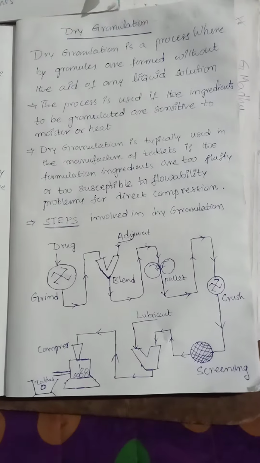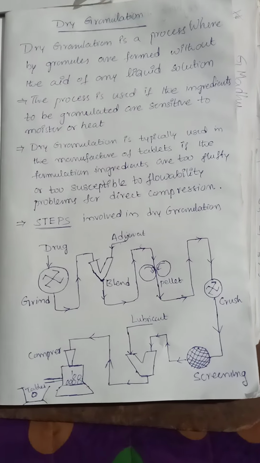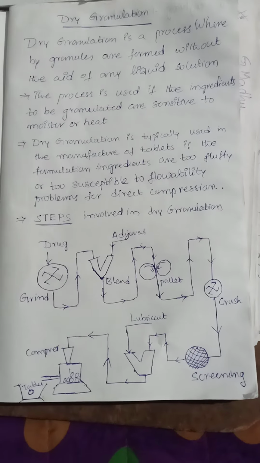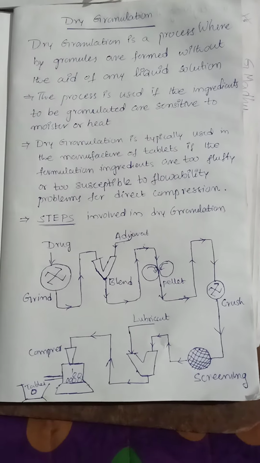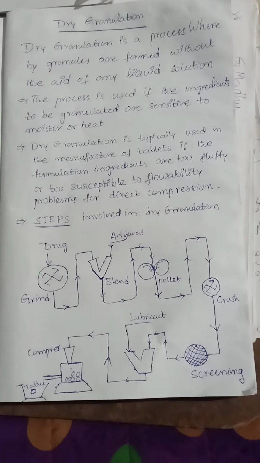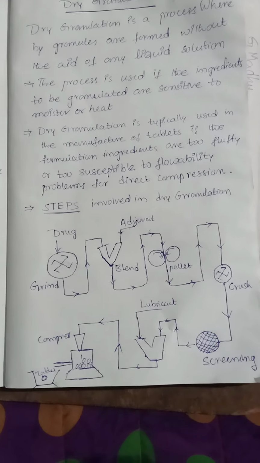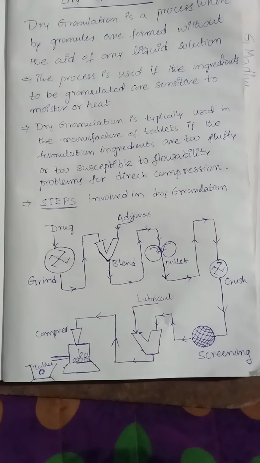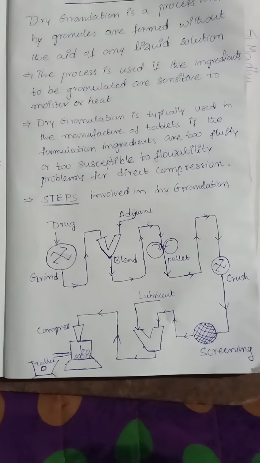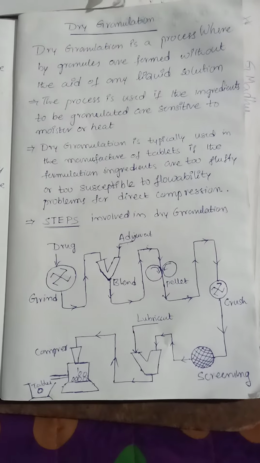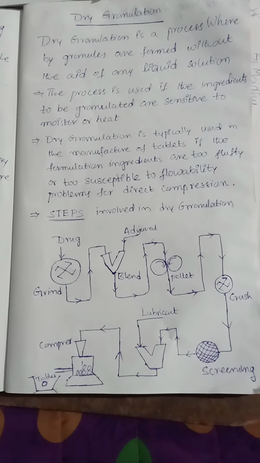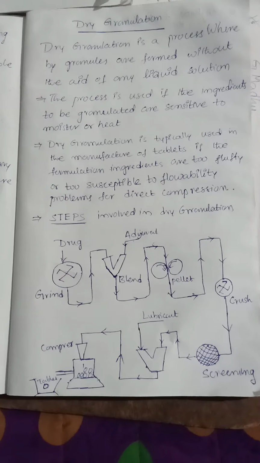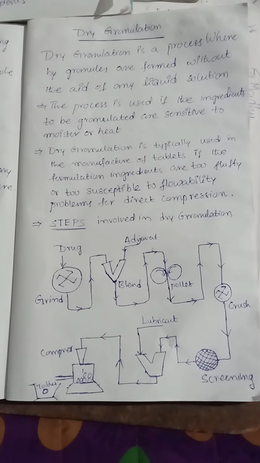Okay, so you people understand properly about the dry granulation method. Dry granulation is the most important method to prepare tablets. So granulation is the process by which the primary powder particles are made up to form large multiple entities. Granulation is divided based on the moisture or liquid solution usage, right? If we are not using liquid solutions, that is known as dry granulation.